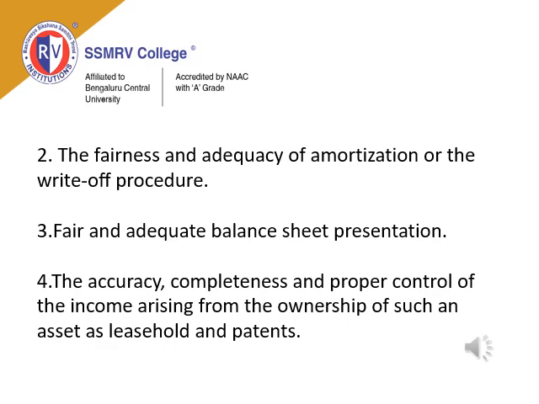The fourth one is accuracy, completeness and proper control of the income arising from the ownership of such assets as leaseholds and patents. Whether that accuracy, completeness and proper control is there or not will be checked by the auditor.